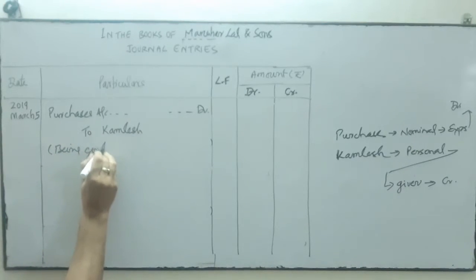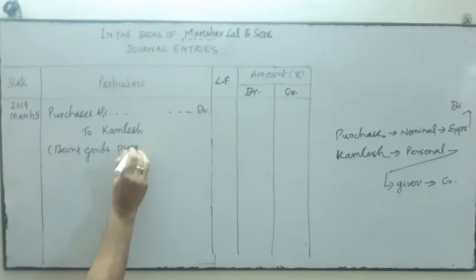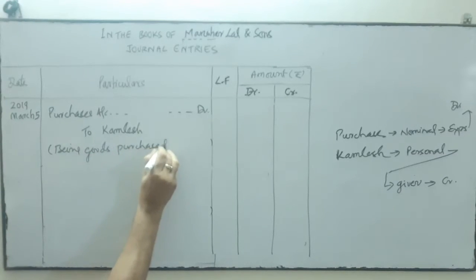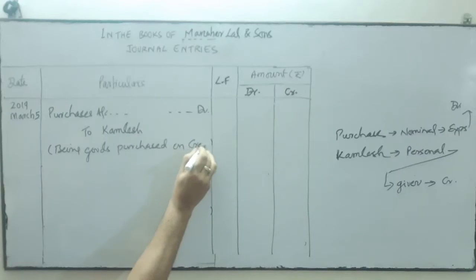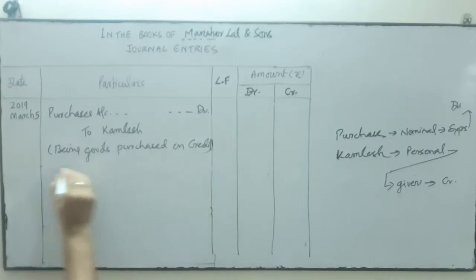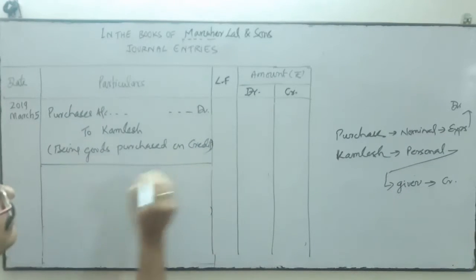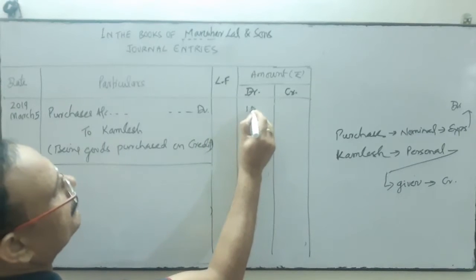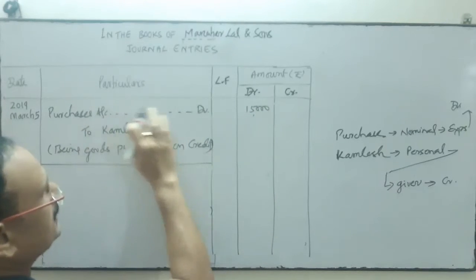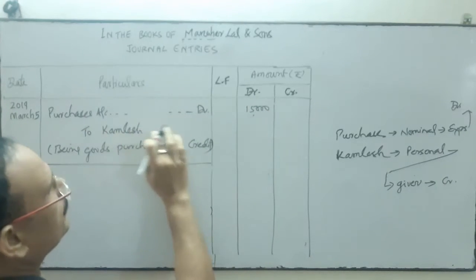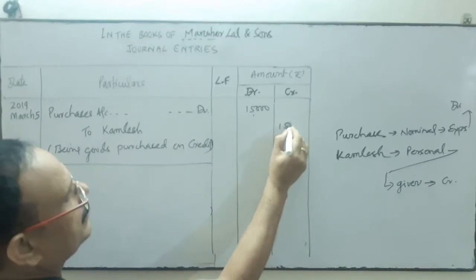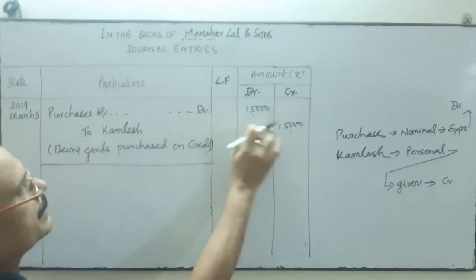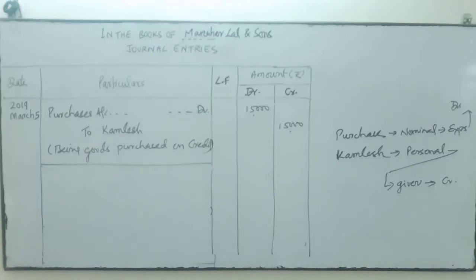So Kamlesh account, being goods purchased on credit. That's it. Being goods purchased on credit. So what is the amount? It is 15,000. So 15,000 is debit in the purchase account, and in the Kamlesh account credit side 15,000. In the credit side, just straight Kamlesh account.